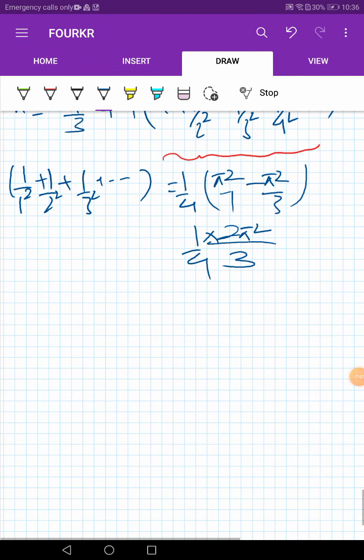Okay, so our final answer is pi square by 6. This is our answer. Okay, so this is about Fourier series. You can solve the question by using these types of method. Okay, so thank you.